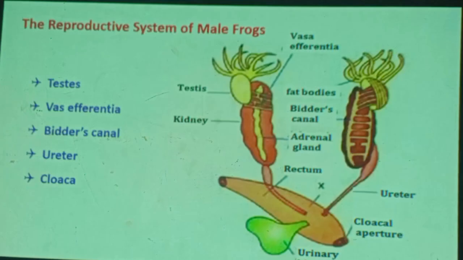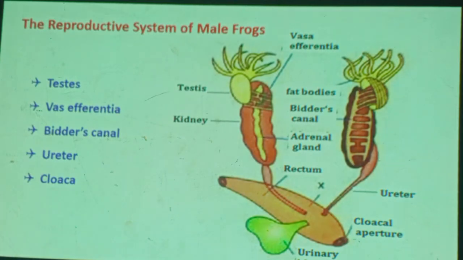The reproductive system of frogs. First, we shall talk about the male reproductive system. You can see the simple male reproductive system. There are two testes, left and right testes. The testes are found attached to the kidney.